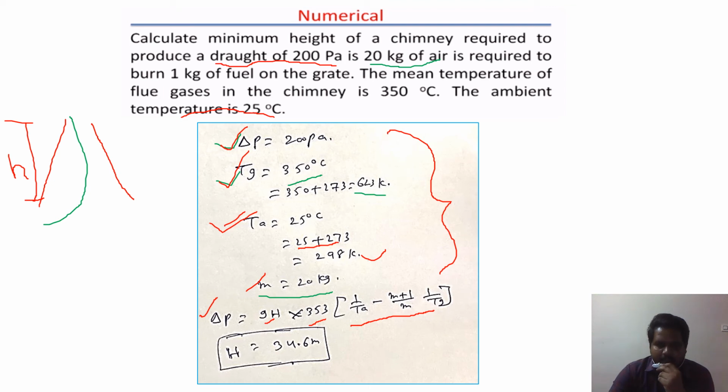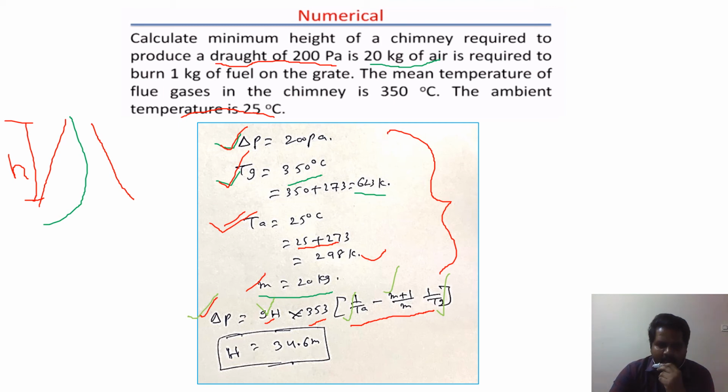In this equation, we know the value of temperature of the air, mass of the air, temperature of the gas, g value is 9.81, delta P also they have given.